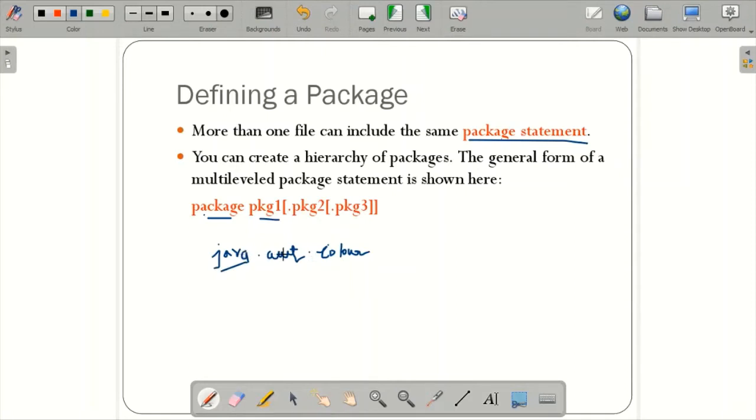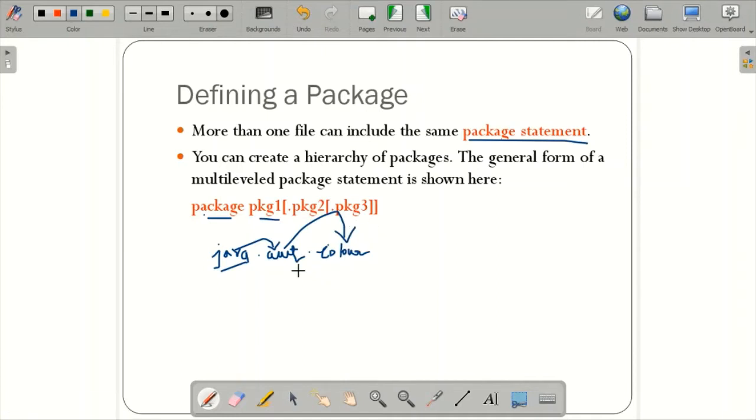Package 1, this is package 2, and this is package 3. So this is the package containing AWT packages, and this is the AWT package which contains Color. Color is nothing but a class containing the methods. So Color is one of the methods under AWT.